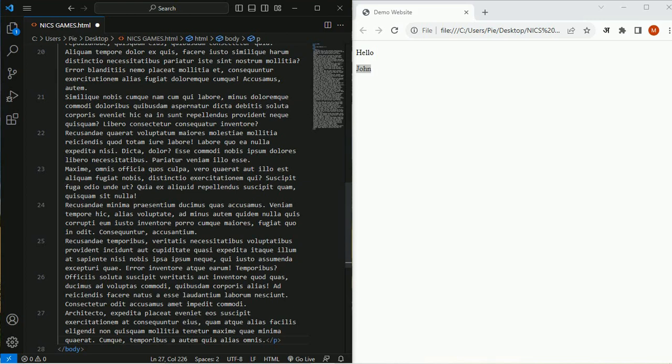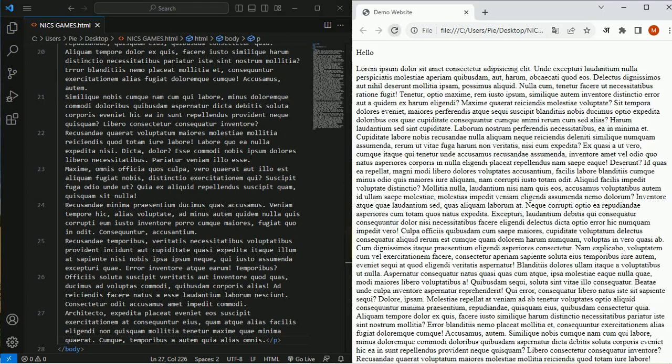of amount, like 20 or 10, that you want to write. Hit enter and it will create 20 paragraphs for you. Now you can save it and you can reload the page.